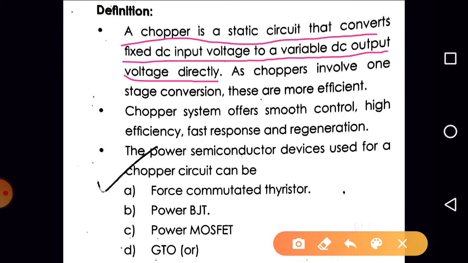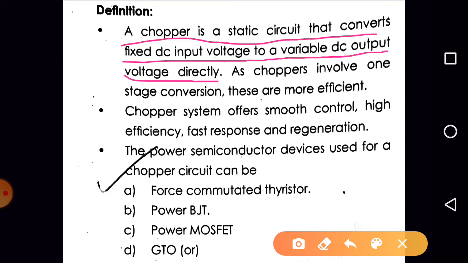In choppers we have different types: step up, step down, and step up/step down chopper. The step down chopper is also known as a buck converter. The step up chopper is also known as a boost converter, and the step up/step down chopper is also known as a buck boost converter.